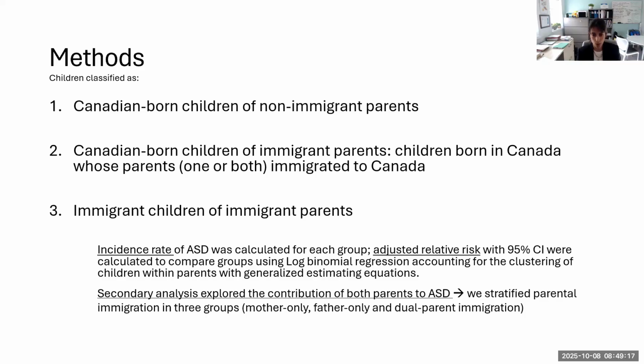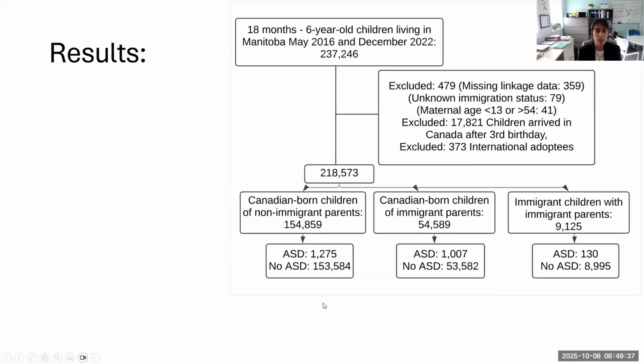We calculated incidence rates. We then calculated also relative risk. We did account for clustering of children within parents, meaning more than one child may be related to the same parent. And then we did secondary analysis exploring the contribution of both parents. So we're trying to understand, is the risk associated to mother only, father only, or dual parent immigration?